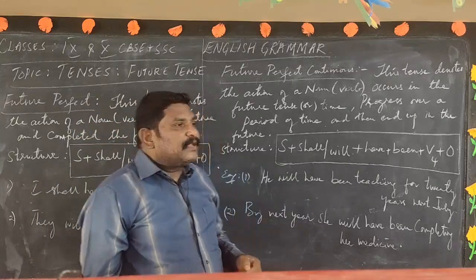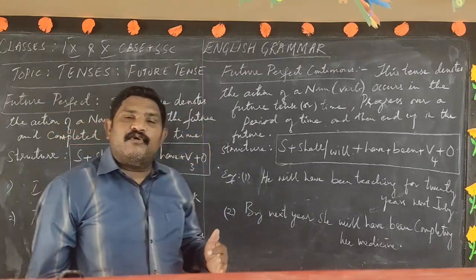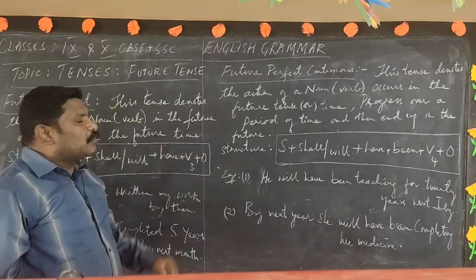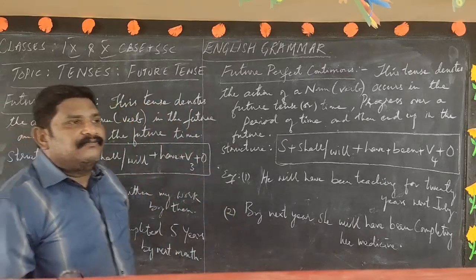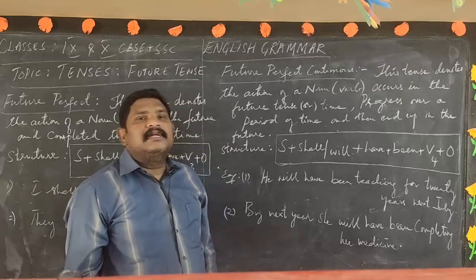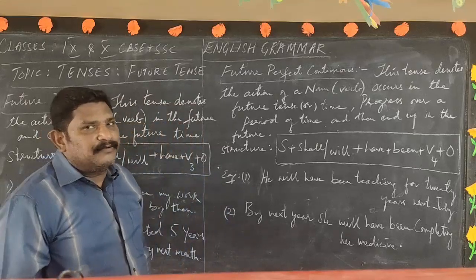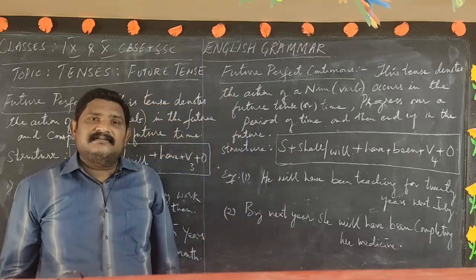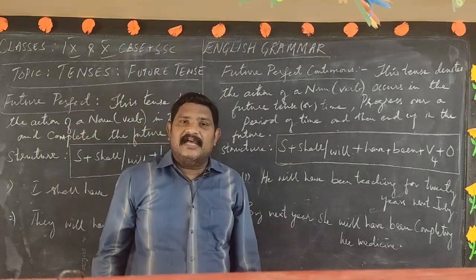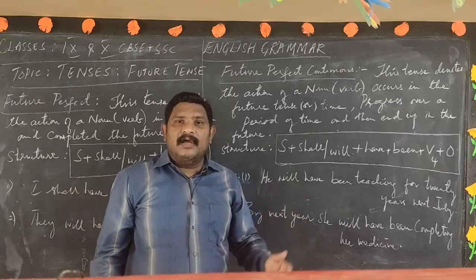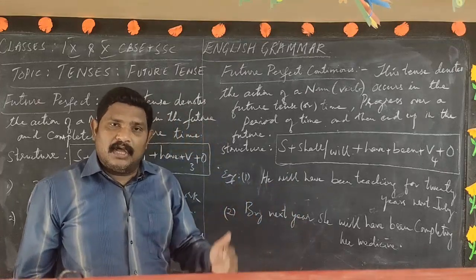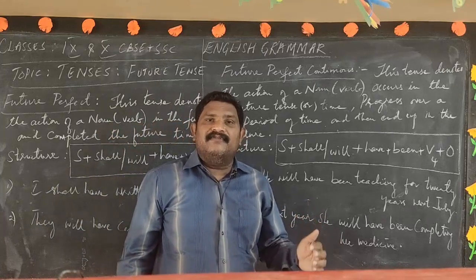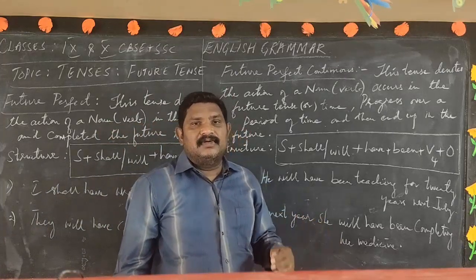Now today's class, I think it is day 14 session, and in this session we are going to close the future tense with the last 2 forms, that is future perfect and future perfect continuous. As the title itself says, we can understand that all the actions of the verb, if they are going to occur in the future time, that is future tense.